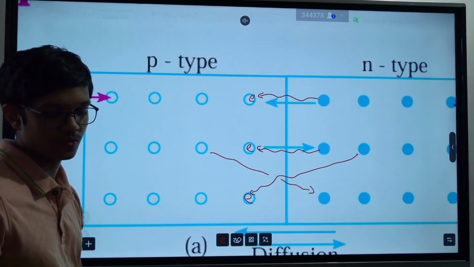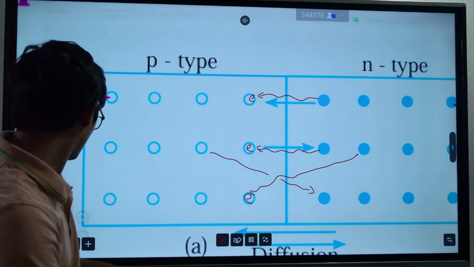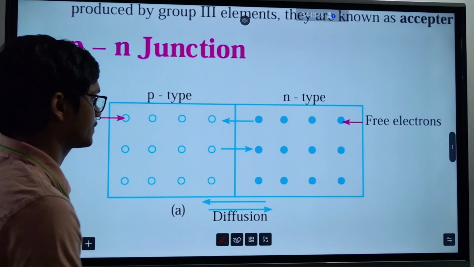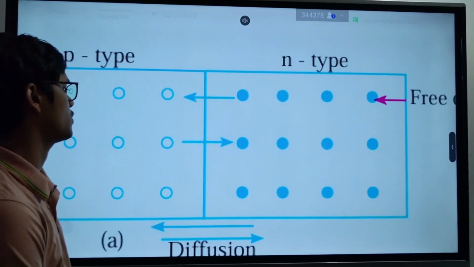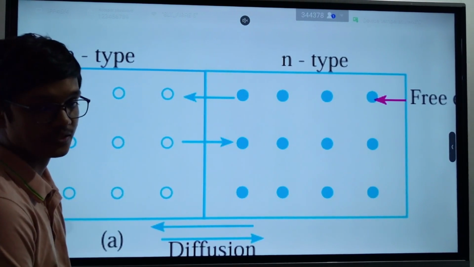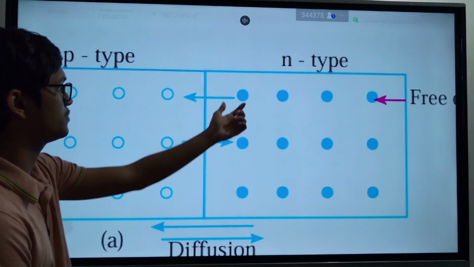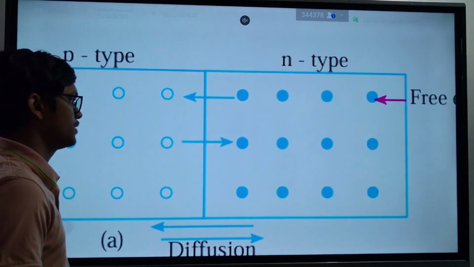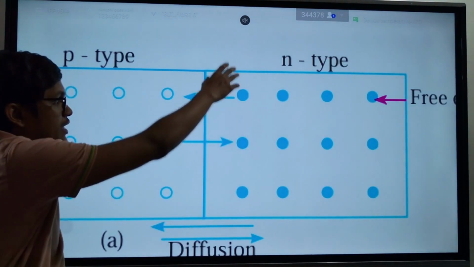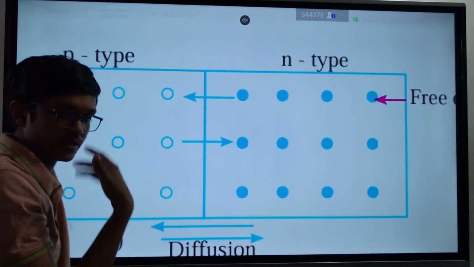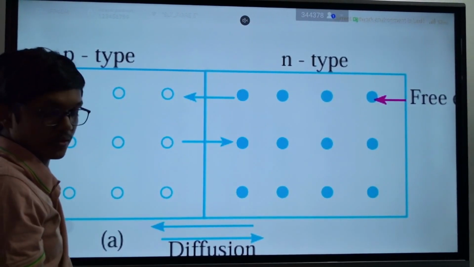Clear? Now, when you have a system like this, these holes are filled. Here you have current carriers, right? Who are the current carriers on this side? Electrons are the current carriers. They support current. On this side, holes are the current carriers.